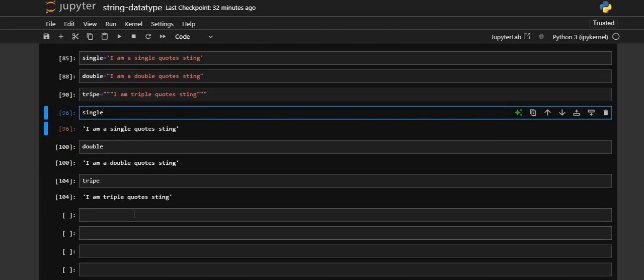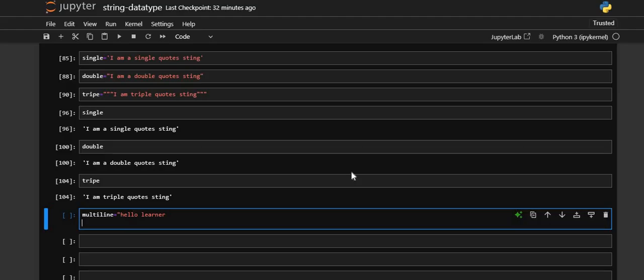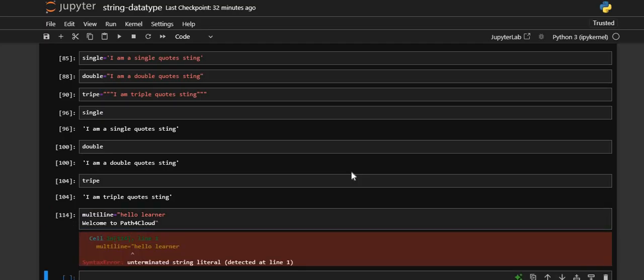But what if you have a multi-line string, right? Let's say I write multi-line equal to, hello learners, and I go to the next line and write, welcome to path for cloud, like that. Here you can see that it is giving you an error. Why?